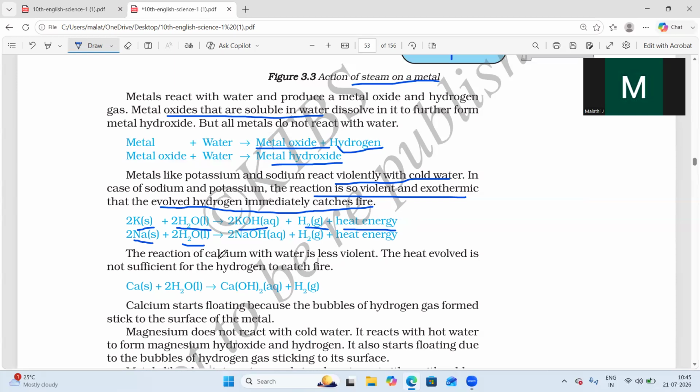Calcium reacts less violently. Calcium also reacts with cold water, but not as vigorously and violently as potassium and sodium. It is less violent and produces heat, but it is not sufficient for the hydrogen to catch fire.